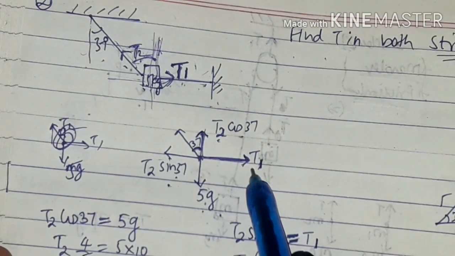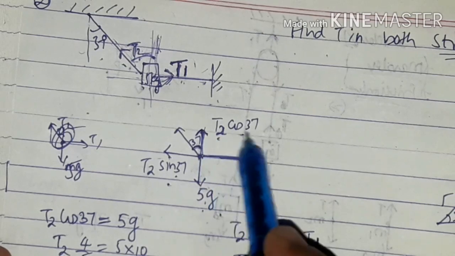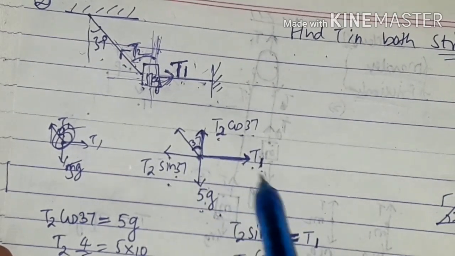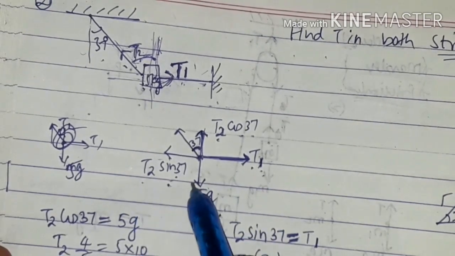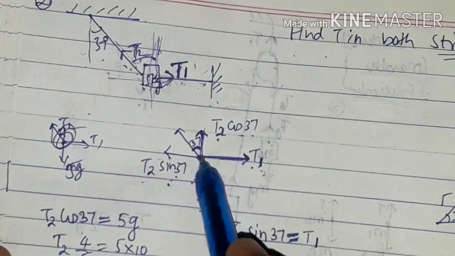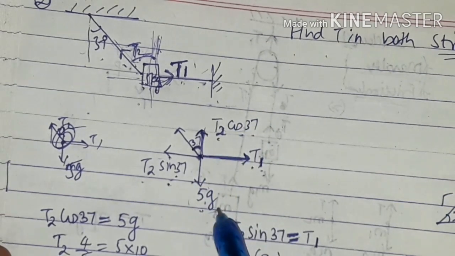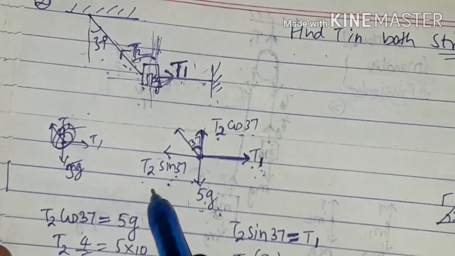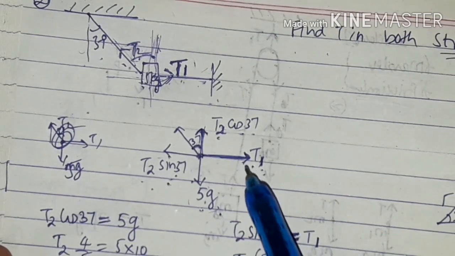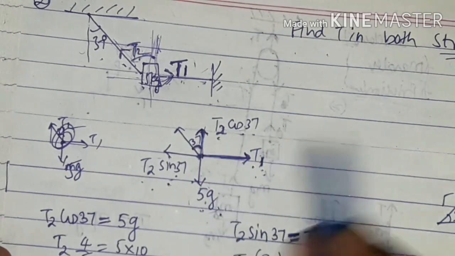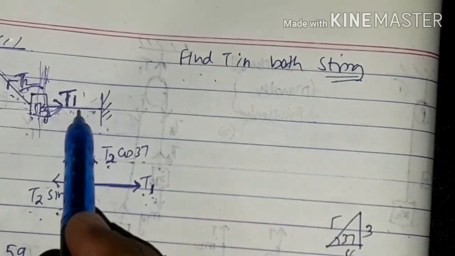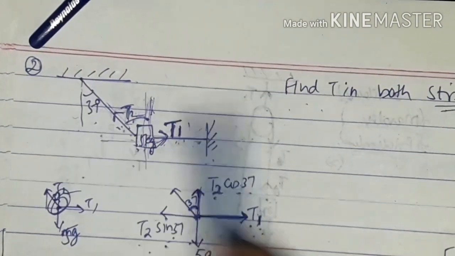So vertically in the positive direction T2 cos 37, at the bottom 5g, on the right side T1, on the left side T2 sin 37. Okay, so onto this particular body, the total forces are: top T2 cos 37, downside 5g, right T1, left T2 sin 37. Then these forces are over. Now what is the question? Find T in both the strings. So T1 we should find out, T2 also we should find out.